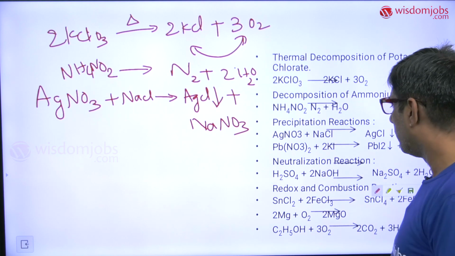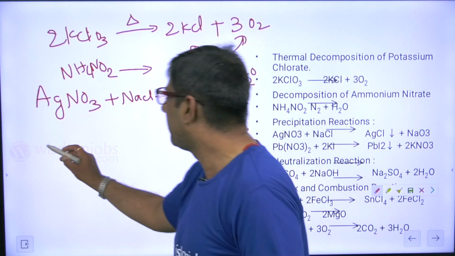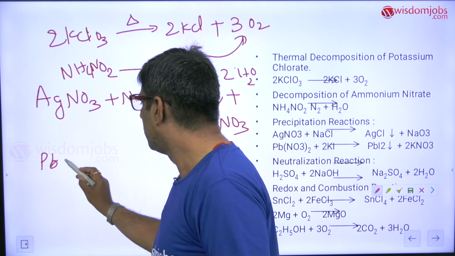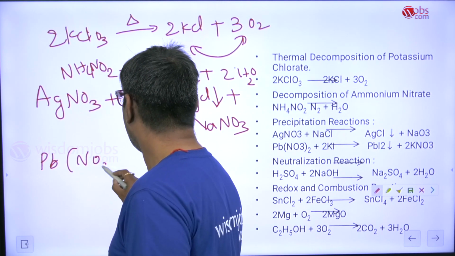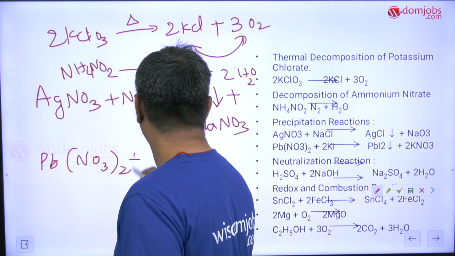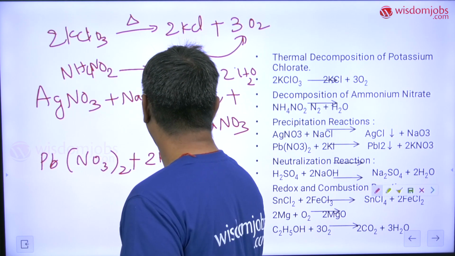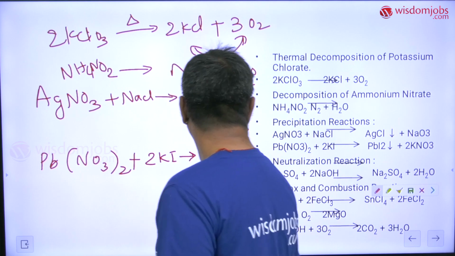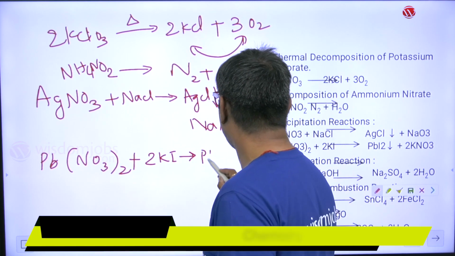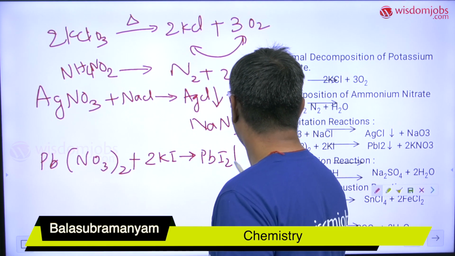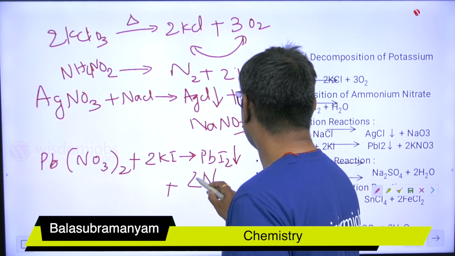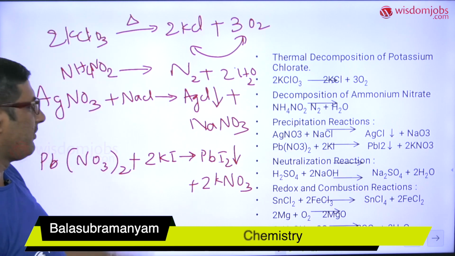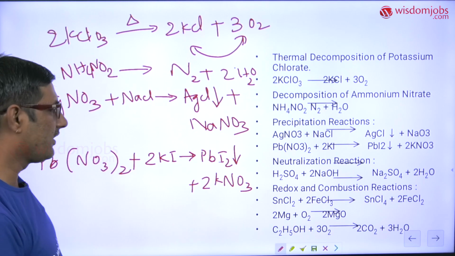For example, lead nitrate. Okay, lead nitrate is Pb(NO3)2, taken twice, plus potassium iodide would give you lead iodide precipitate and potassium nitrate. Yeah, so these are some of the examples of irreversible reactions.